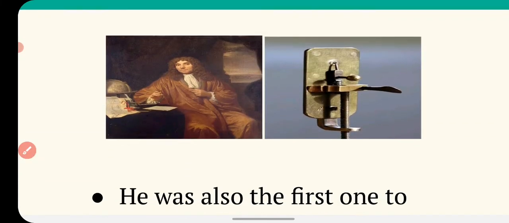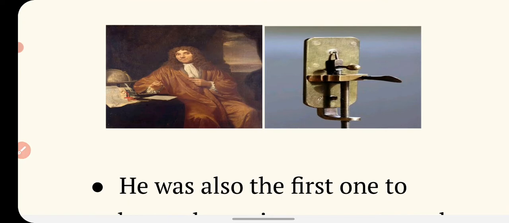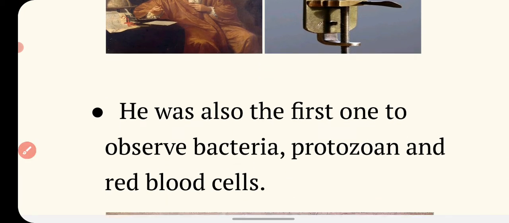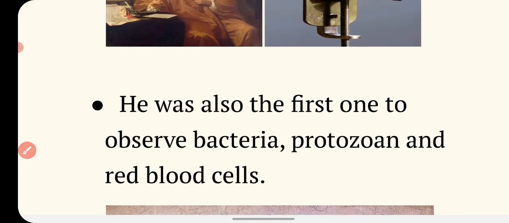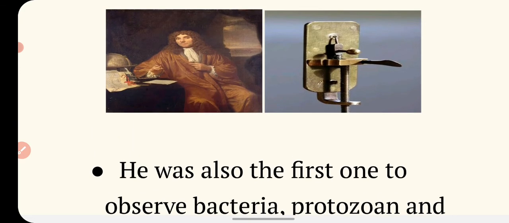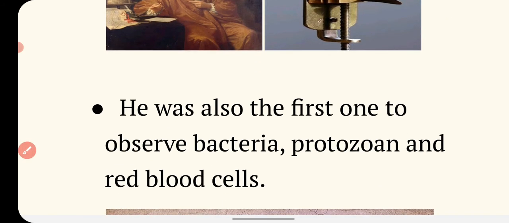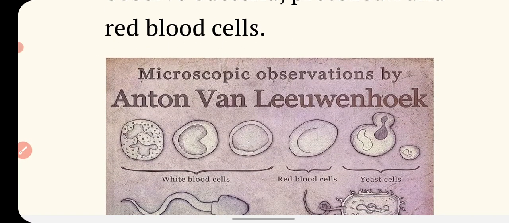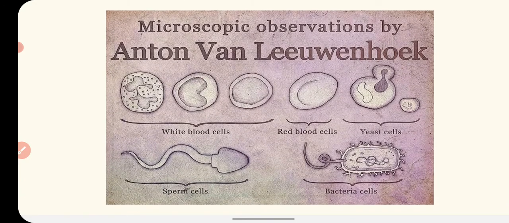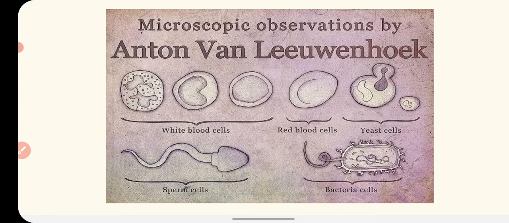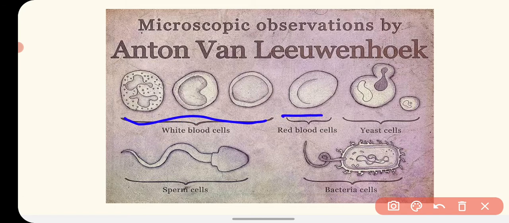Like you can see here, this is the picture of Antony van Leeuwenhoek, and this is his self-made microscope. He was also the first one to observe bacteria, protozoa and red blood cells. Under this self-made microscope, he observed the bacteria, protozoa and red blood cells for the first time in the world. Like you can see here, the microscopic observations by Anton van Leeuwenhoek. He drew the diagram of white blood cell, red blood cell, yeast cell, bacterial cell and sperm cell.